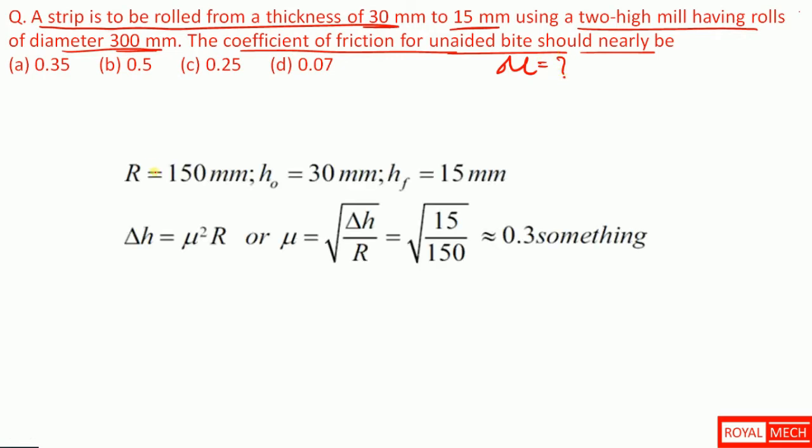The given diameter is 300 mm, so the radius is 150 mm. Initial thickness is 30 mm, that is here, and final thickness is 15 mm, that is here. Once we put in all the values, we get mu as 0.3 or so. So option A is the correct option.